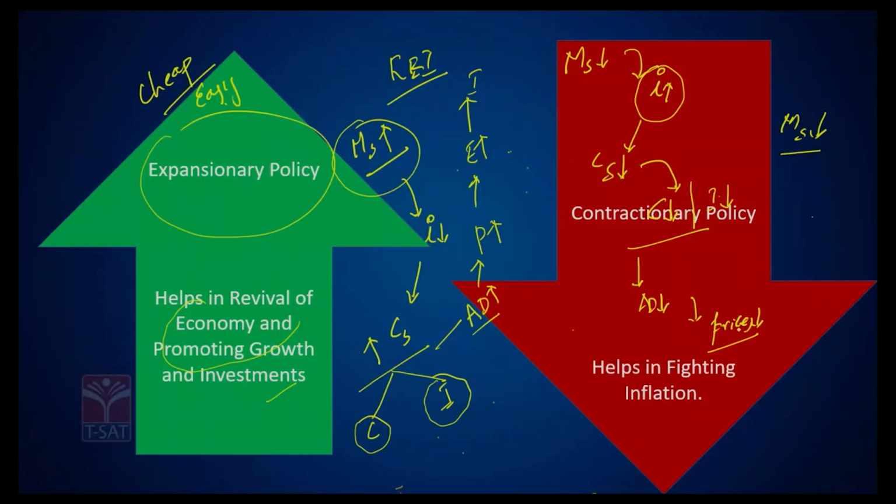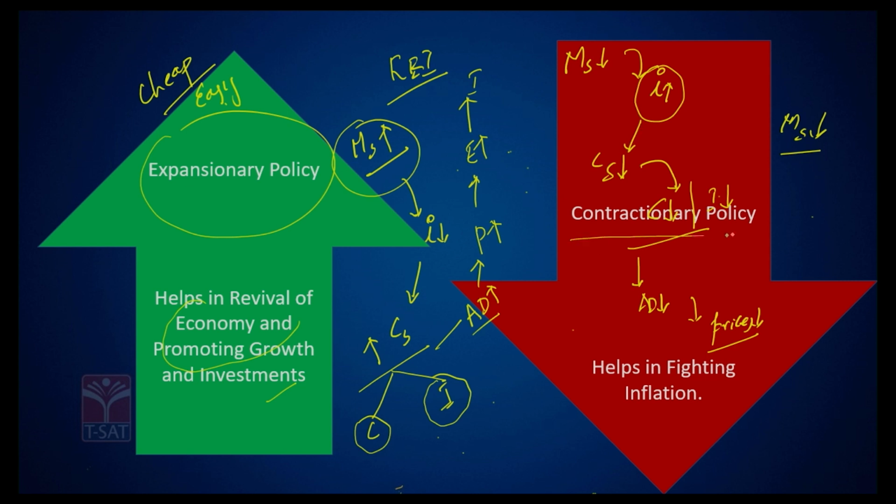When credit supply decreases, I mean people are not happy borrowing, it means the consumption in the economy decreases. At the same time, the investment demand also decreases. More people would be interested in saving rather than consuming. As a result, what happens to the demand in the economy? That reduces. When the demand reduces, what happens to the prices? Many a time, the prices might end up reducing, or the rise in price could be contained by simply making money tight, and that's the basic reason.